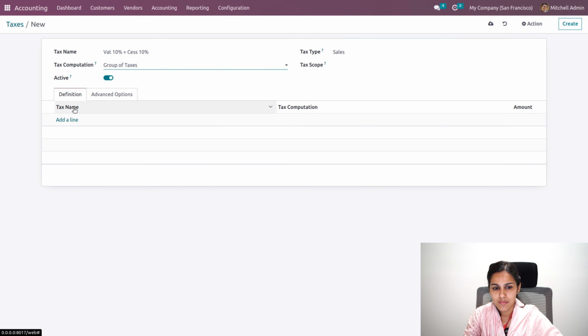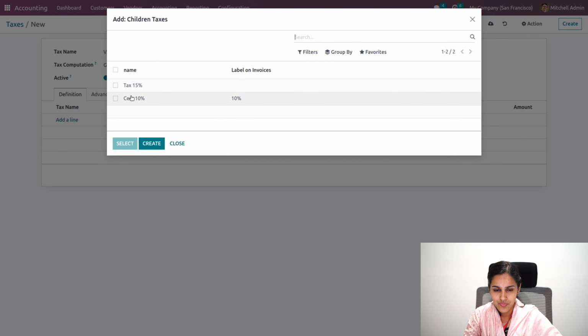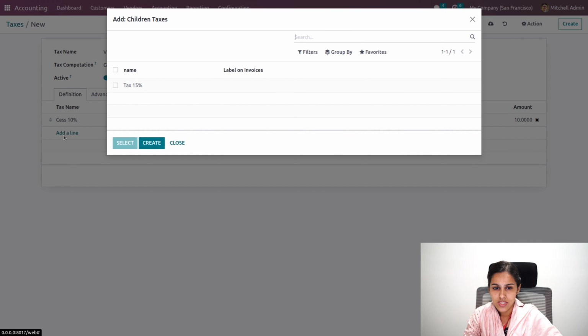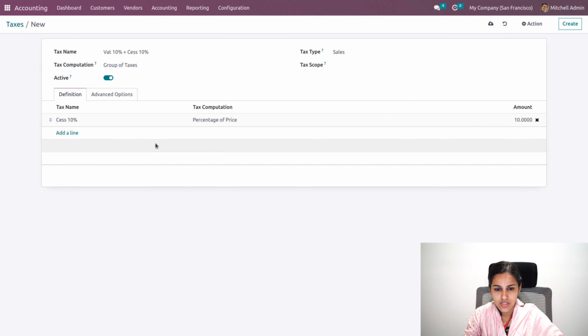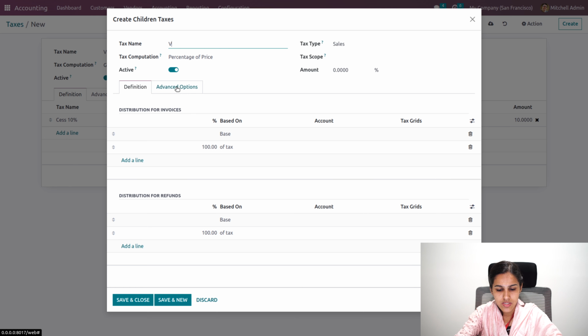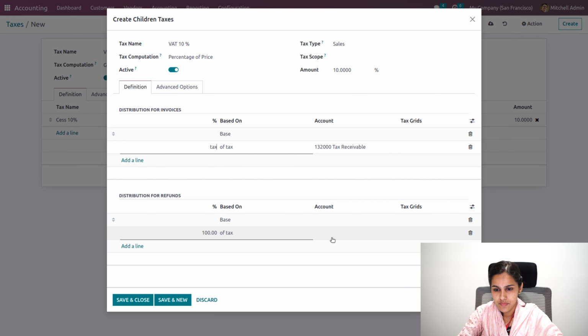So you can see the respective changes under the definition where you can add multiple taxes. So cess is one tax and we have to add the second tax. So we can create that, that is VAT 10%, and here the amount is provided as 10%. Tax account can be added.